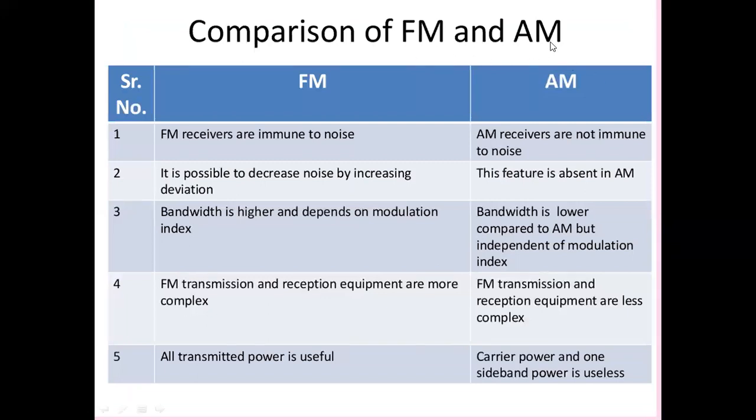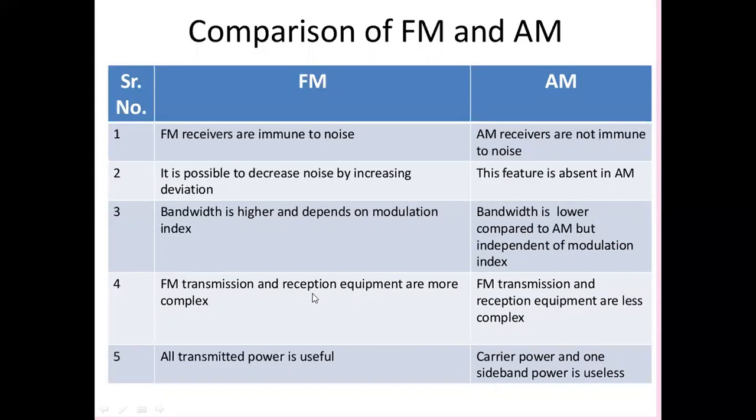So, comparison of FM and AM. FM receivers are immune to noise, whereas AM receivers are not immune to noise. It is possible to decrease noise by increasing deviation. This feature is absent in AM. In FM, bandwidth is higher and depends on modulation index. In AM, bandwidth is lower compared to FM, but independent of modulation index. It is always fixed, 2 times the highest frequency present in the given message signal.